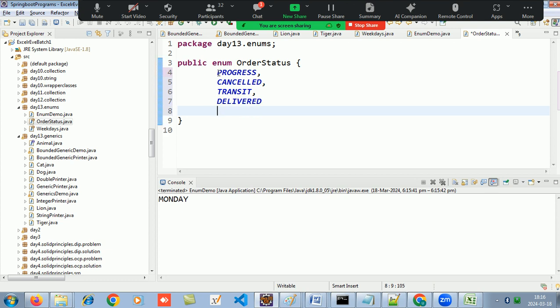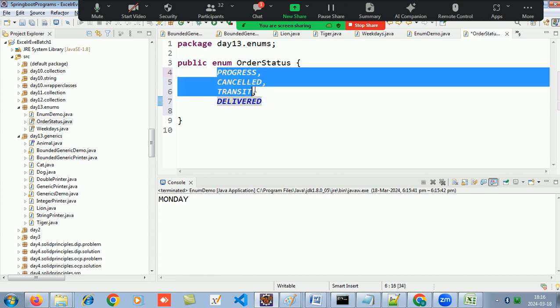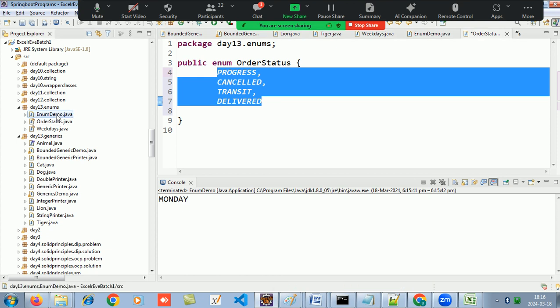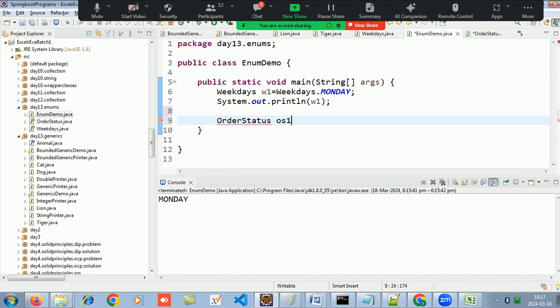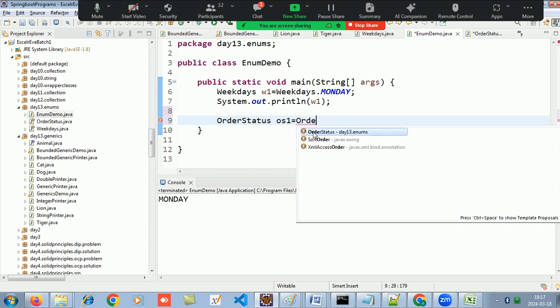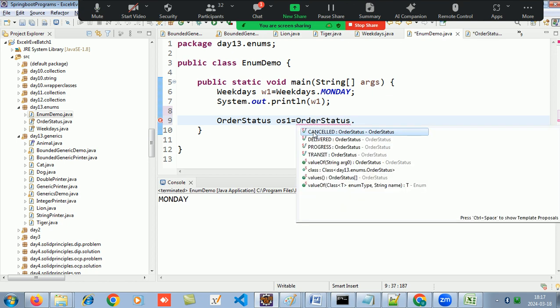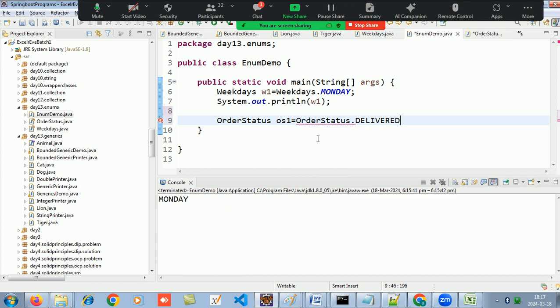So what all states? Now your order status will be checked only between these values. You go there and make an order status. Some customer has placed an order, so I want to check his order status. I am guaranteed that it will be between these only, so that order was delivered.